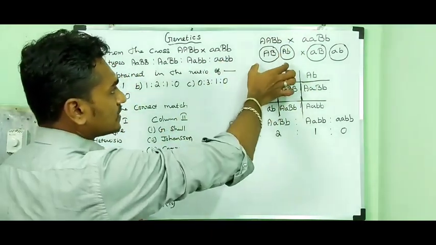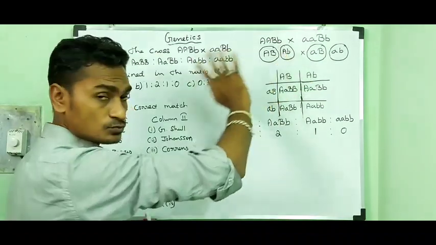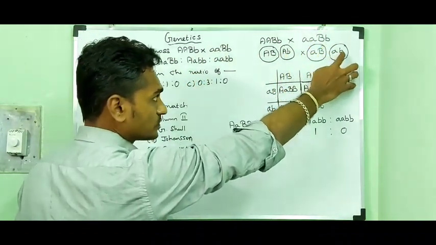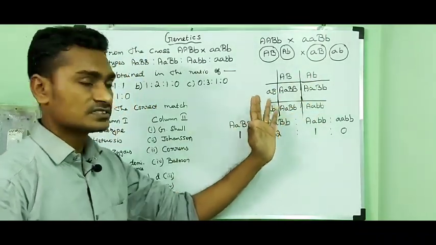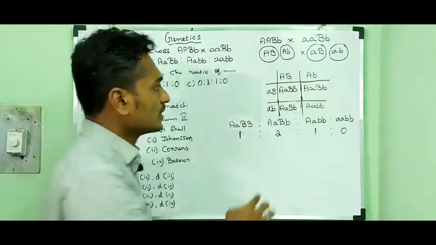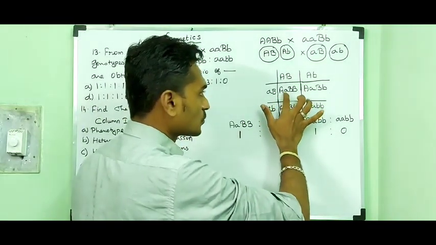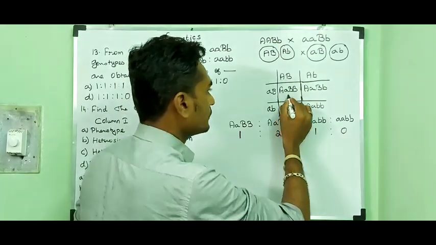Then the gametes produced by this individual are capital A, capital B, capital A, small b, cross with small a, capital B, small a, small b. The gametes were plotted in the Punnett square. Results in the formation of 4 progeny. So the first genotype, capital A, small a, capital B, B, contains only 1 individual.